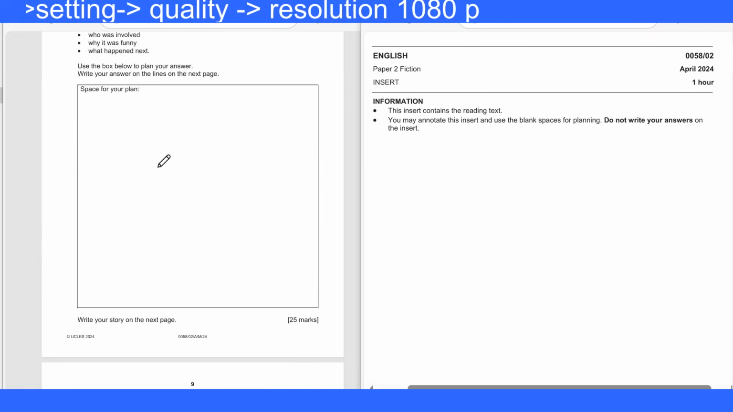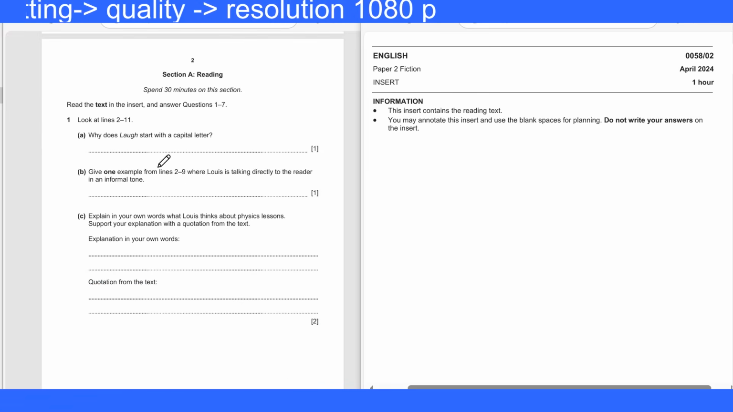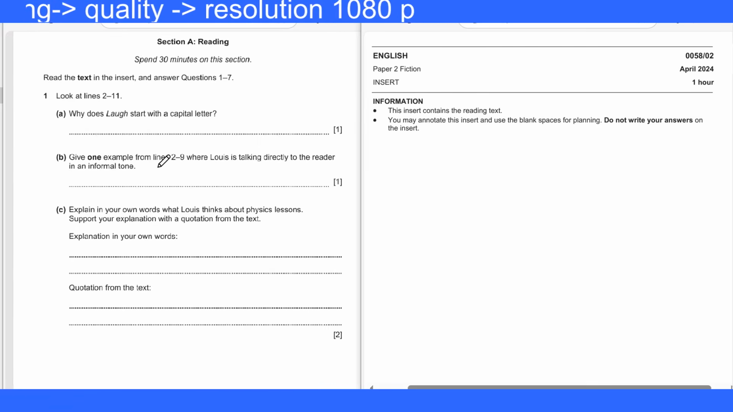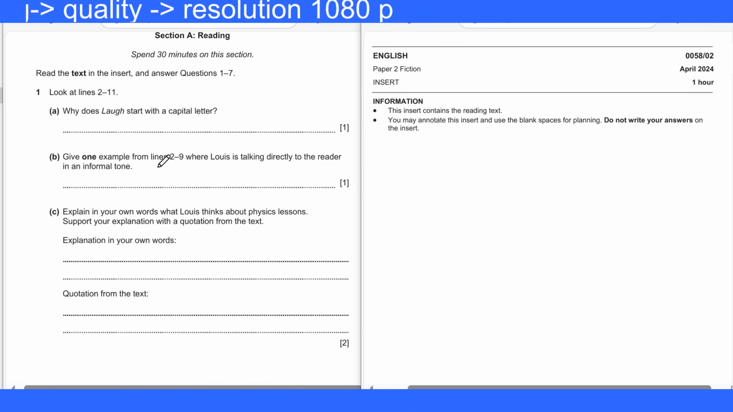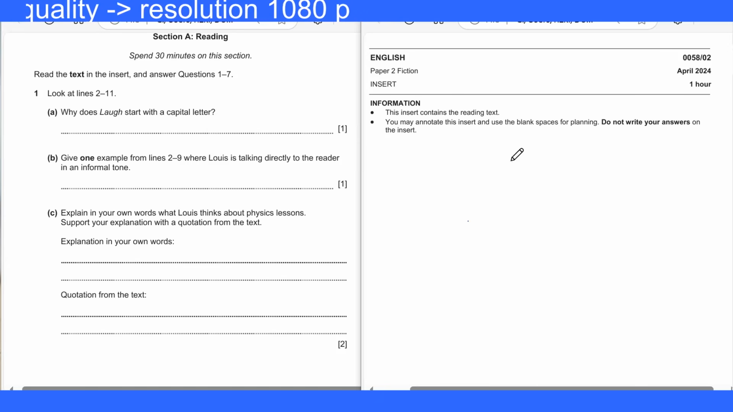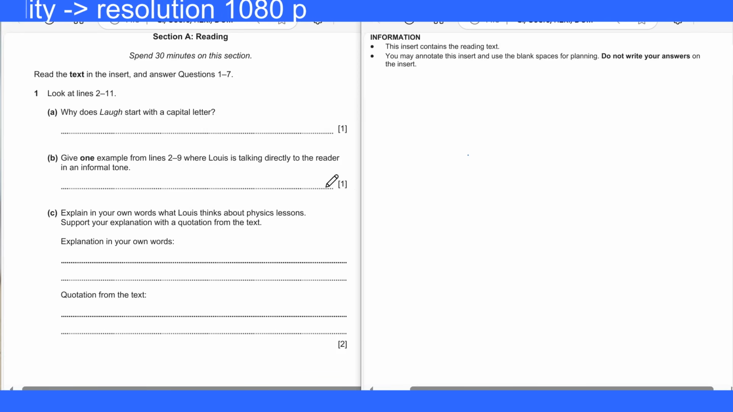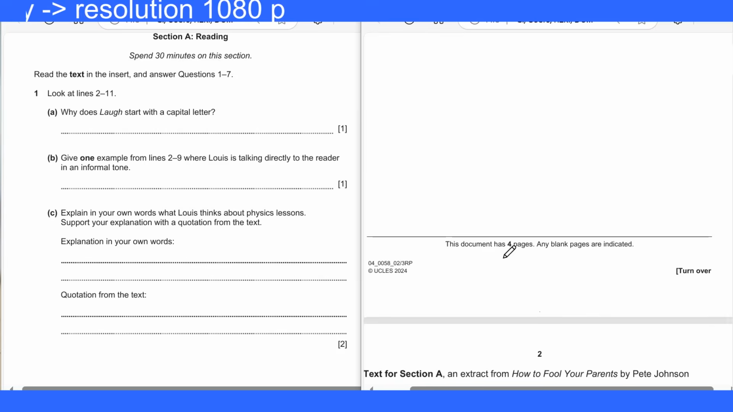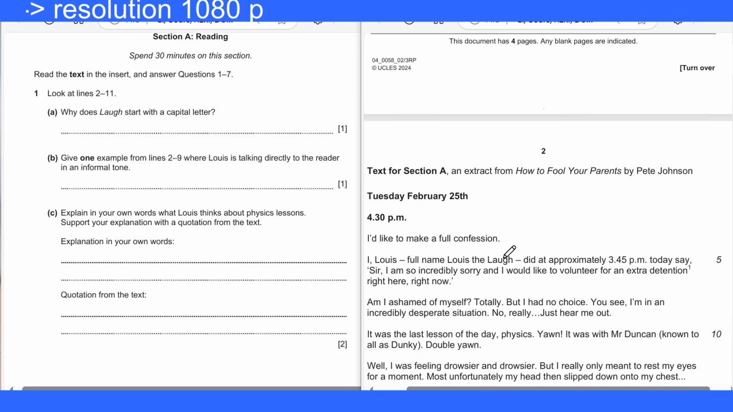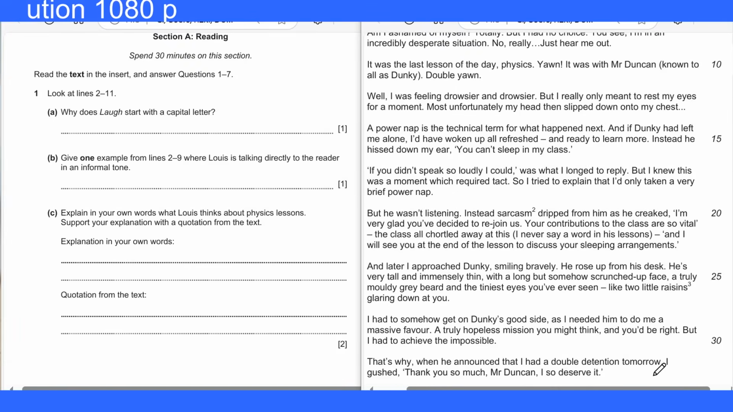Alright, let's move on. To our right hand side is the insert paper. We'll need to read this before doing section A, reading comprehension. So this is the insert for section A, here up to line 22.